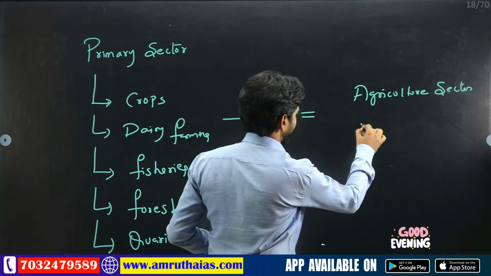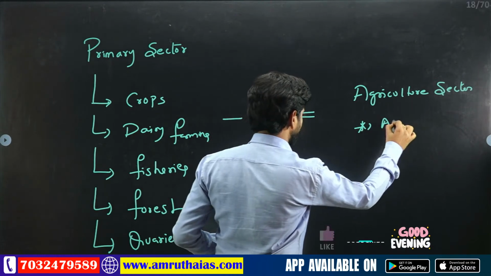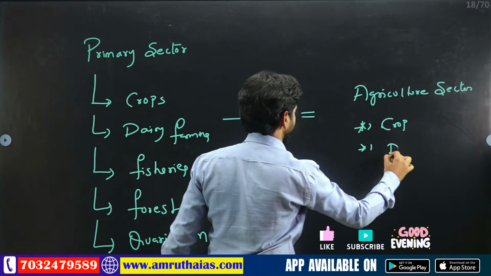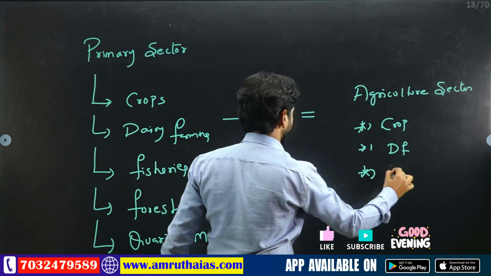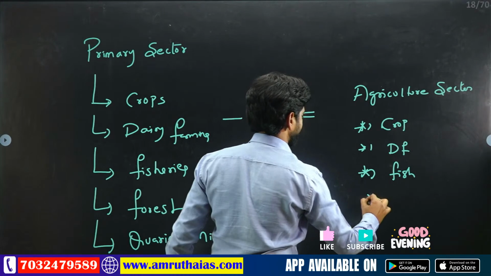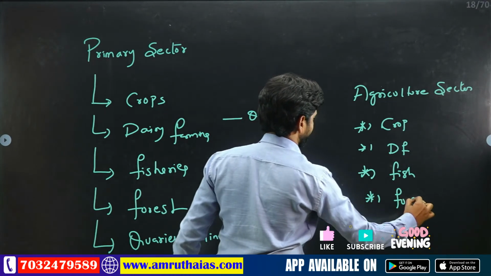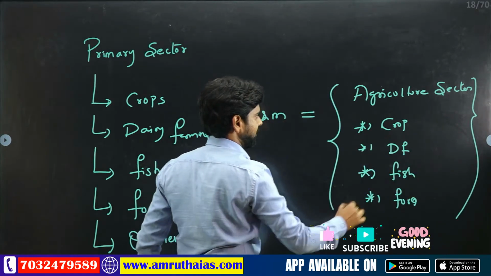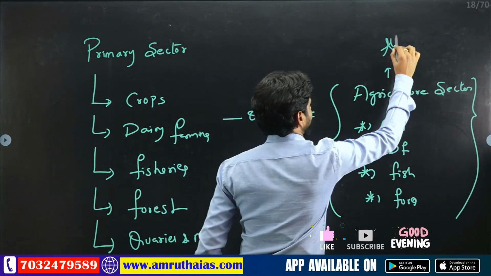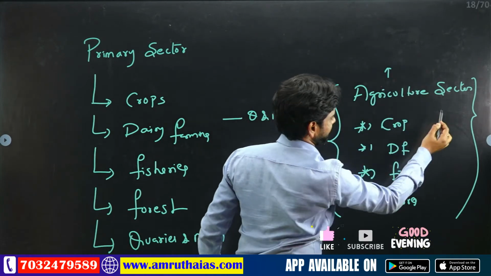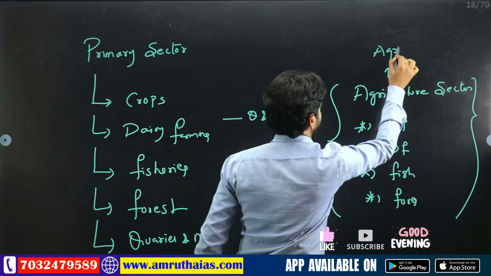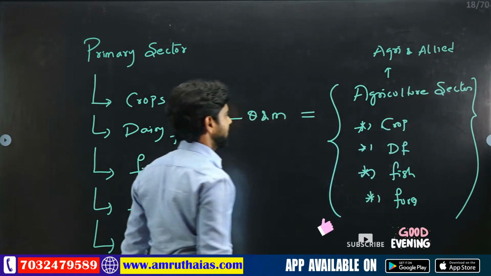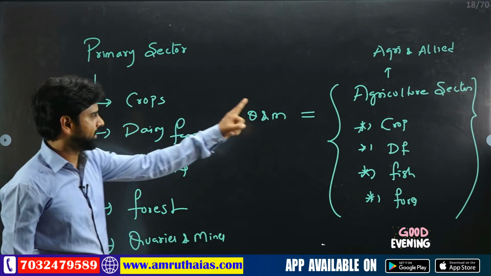Obviously the crops, the dairy farming, the third is fisheries and the fourth is forests. Now you see, these come under the category of agriculture and its allied sector, guys.